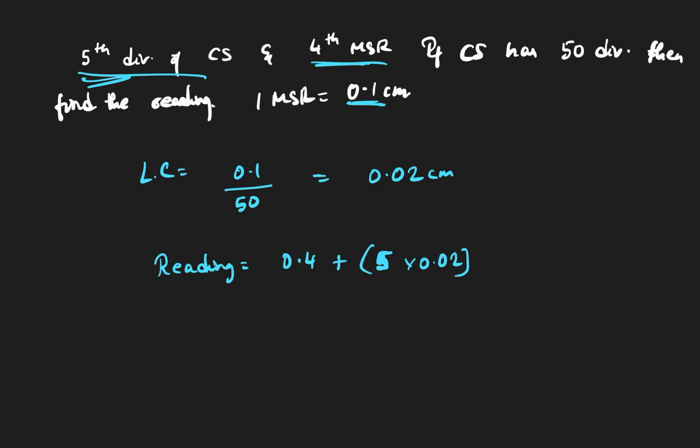That's all. 5 into 0.02 is 0.10. So 0.6 centimeter is my final answer. This is the reading. So this is how you are going to do the questions.